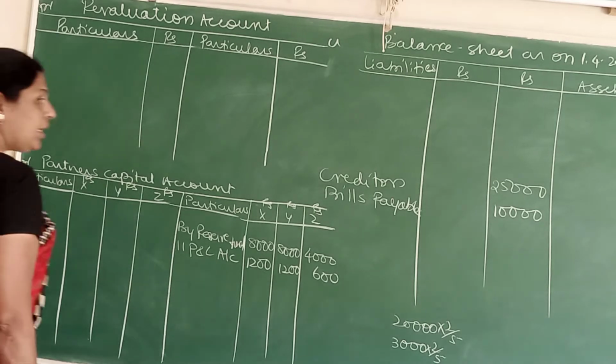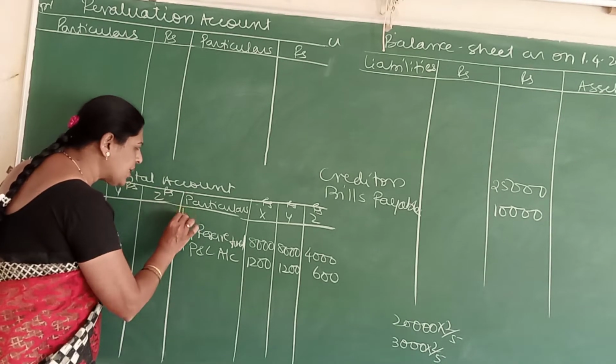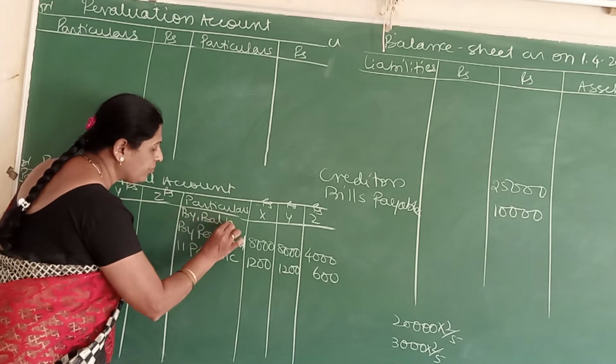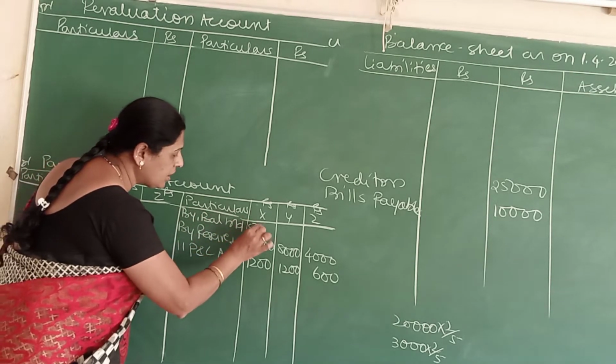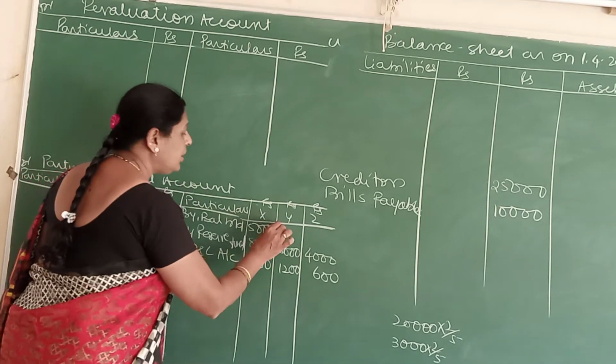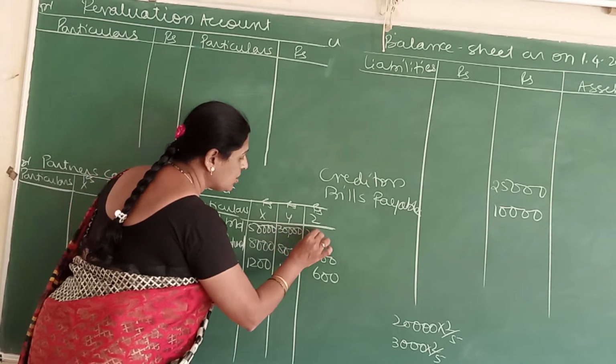Next, capitals are given to you. Come to your partner's capital credit side, first line. Write by balance brought down: 50,000, 30,000 and 20,000.